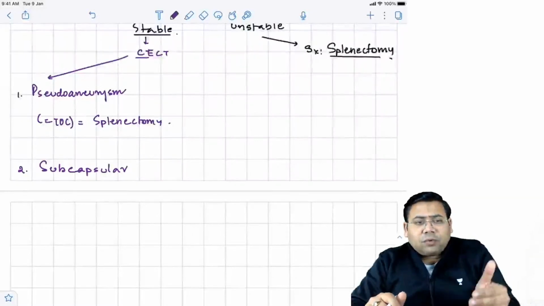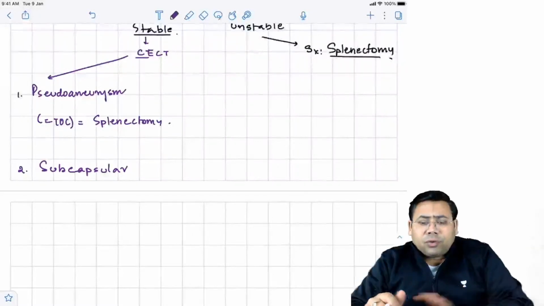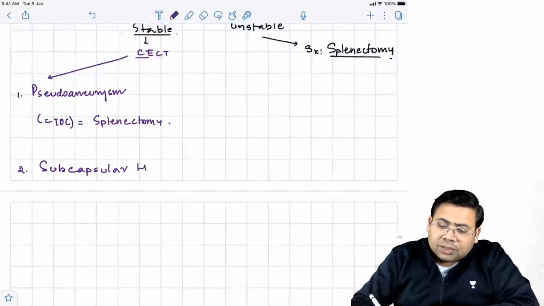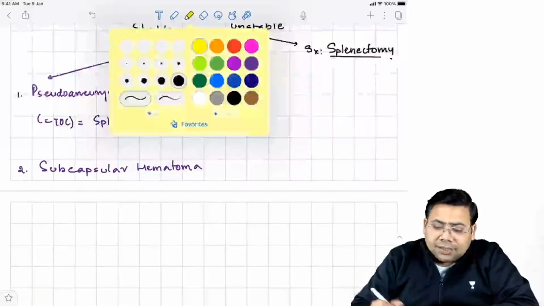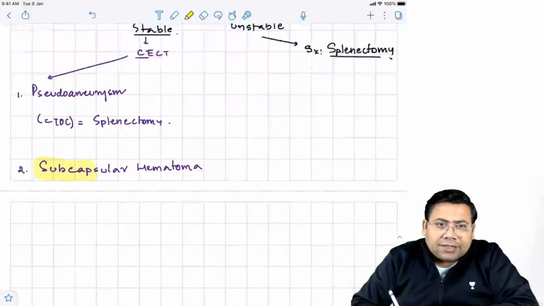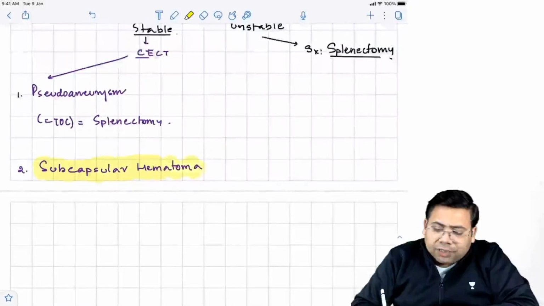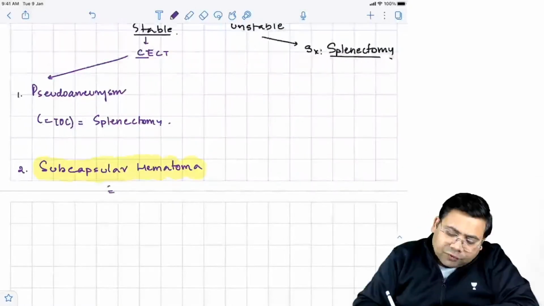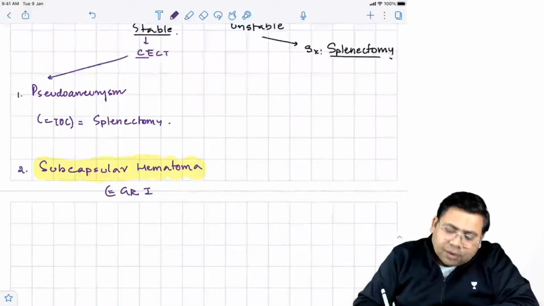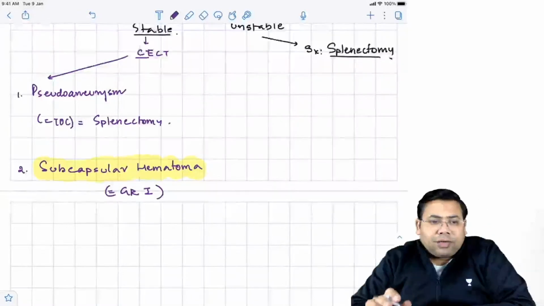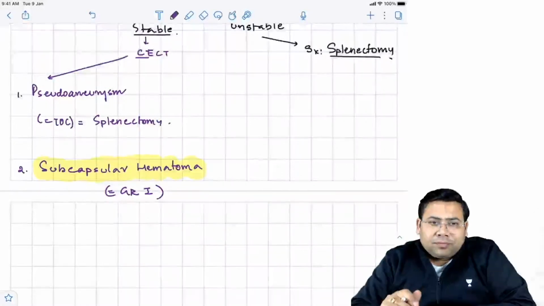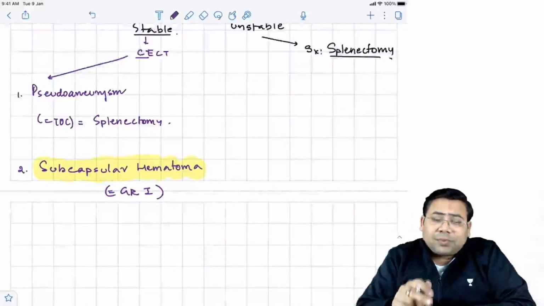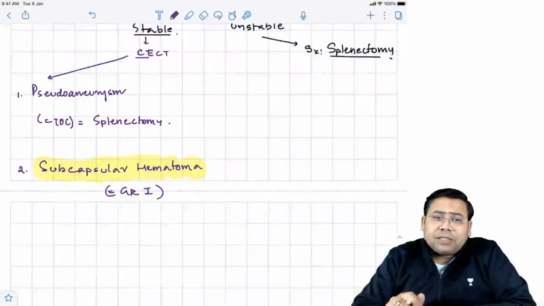When you know this is going to happen, will you take a chance? No, not at all. So a subcapsular hematoma of the spleen is a unique entity. Despite the fact that a subcapsular hematoma of any organ is grade 1, this is the only exception where a grade 1 is managed with surgery.